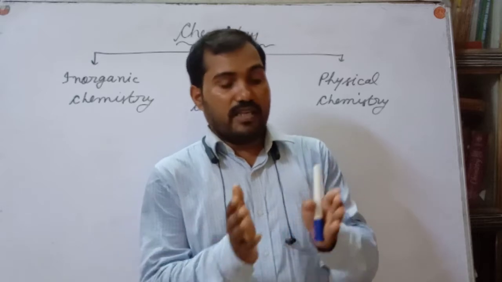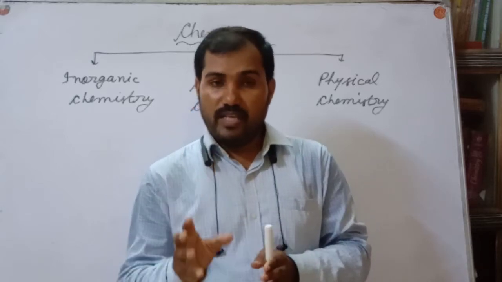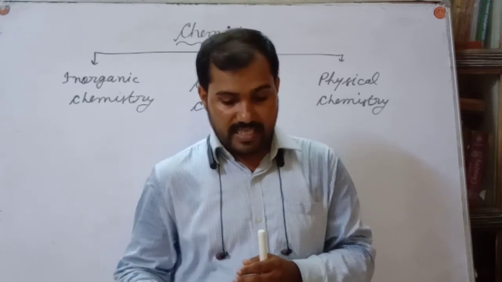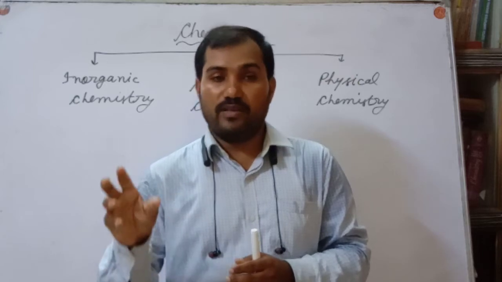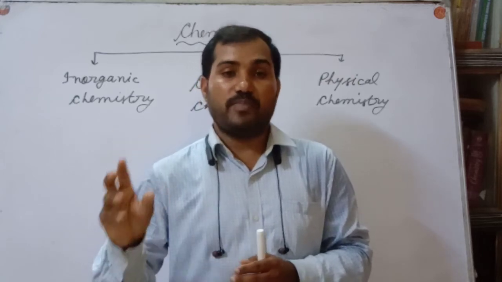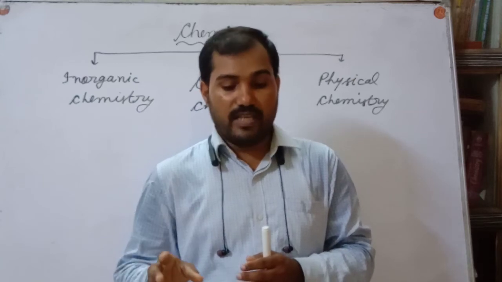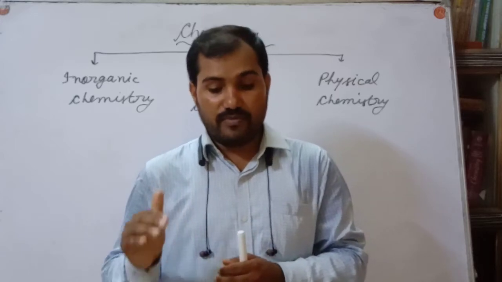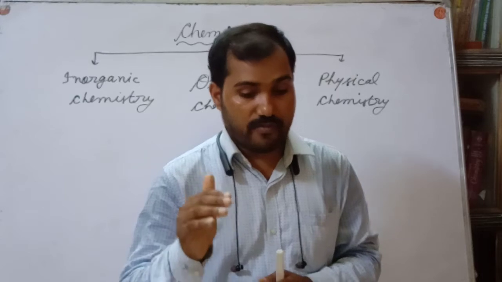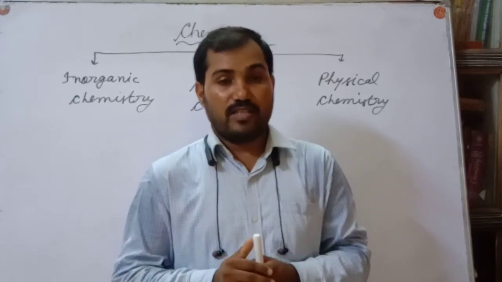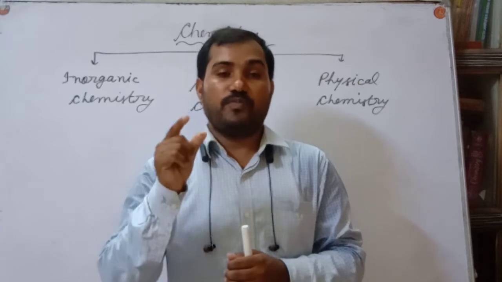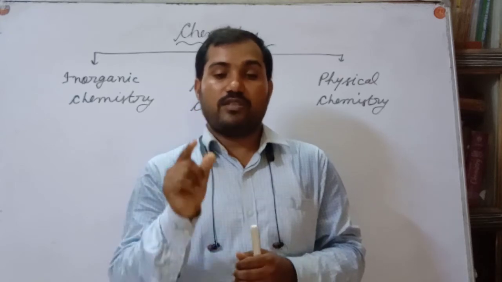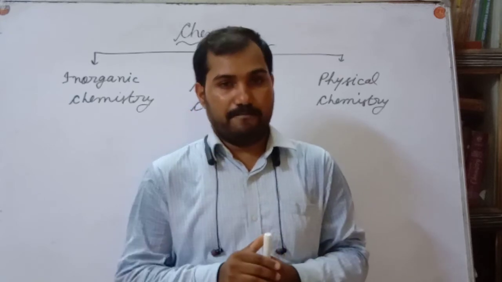But along with increasing the fertility of the soil, we have to use pesticides also, because we use fungicides, herbicides, and insecticides to kill fungi and unwanted plants. In this way we get a sufficient amount of food. But along with getting a sufficient amount of food, the food materials need to be preserved, and the chemicals we use to preserve food are called food preservatives. They resist the spoilage of food material.